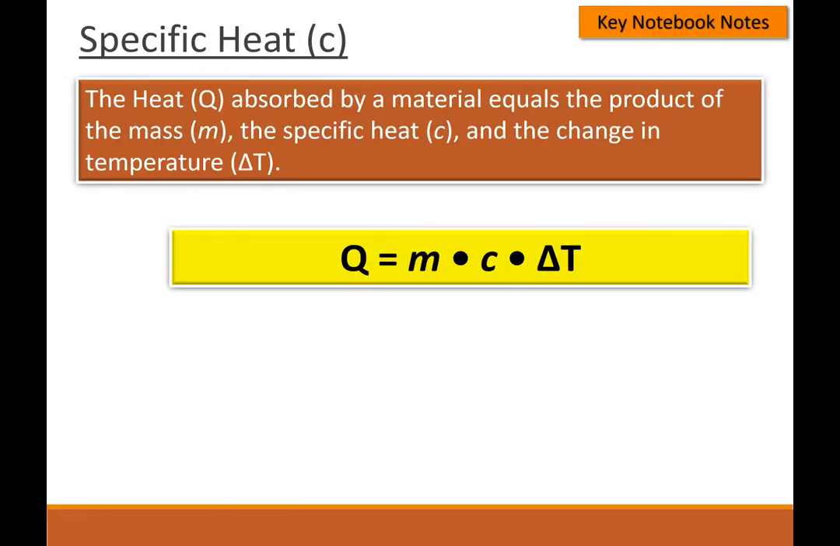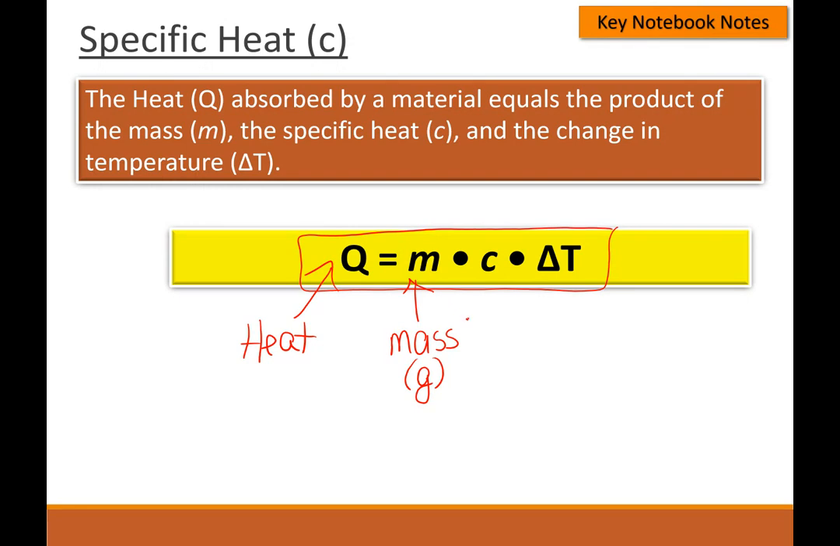Specific heat is recognized by this equation right here, and I'm going to break it down for you. So our heat is this Q. That is our heat. Our M is our mass, which is usually in grams. We already know this. Our C is our specific heat. And as I told you, this is a constant. And then this is your change in temperature. Sometimes you'll be given a beginning and an ending temperature. You subtract it to find the change in temperature.